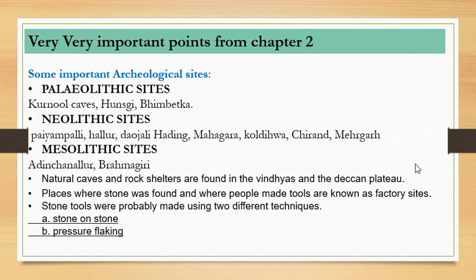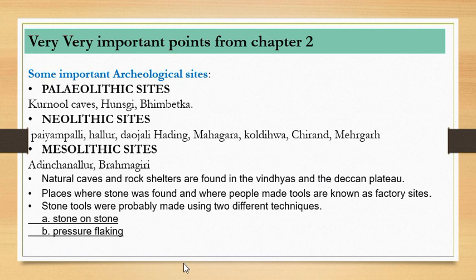Then the chapter talks about an important concept called as factory sites. So what are these factory sites? Where we have found the stone tools, and we have actually found the evidences that stone tools were being made on that particular site. So that is called as a factory site where the tools were actually being manufactured. And how do we know that tools were actually being manufactured on that site? Because some kind of waste material would have left over there. Okay, so that's why we know that it was a factory site.